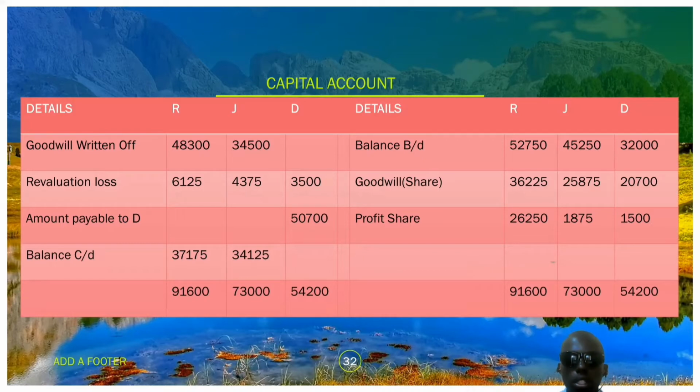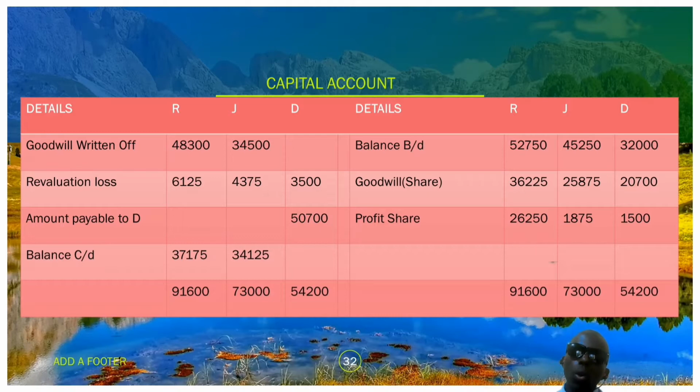Let's concentrate on the credit side. We reckon the balances brought down: R 52,750, J 45,250, and D 2,000.